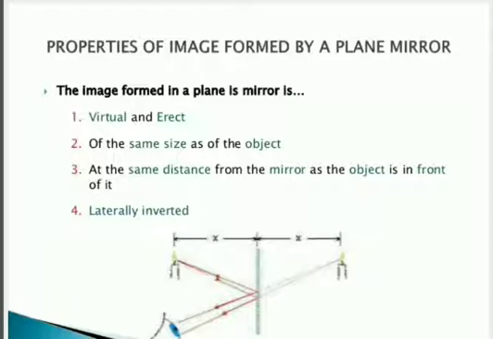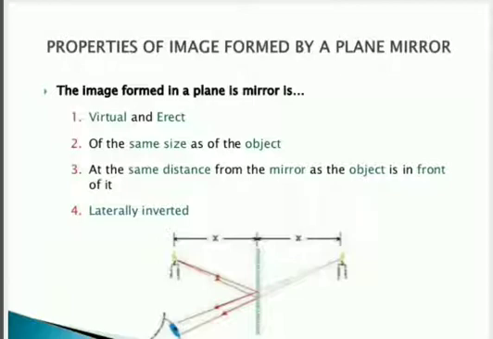Virtual means the image which cannot be obtained on a screen, and erect means straight. For example, as you are standing in front of a plane mirror, you get your image straight only, isn't it? And it is virtual. How? It can be seen in the mirror, but if you want to see it on a screen, the image cannot be formed on the screen.